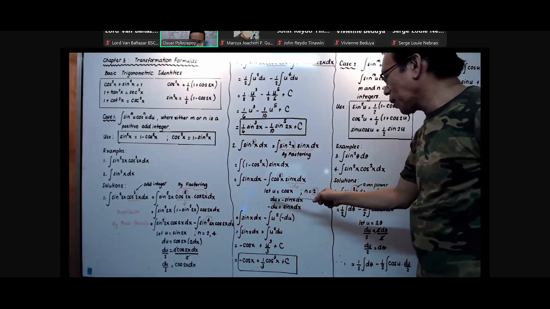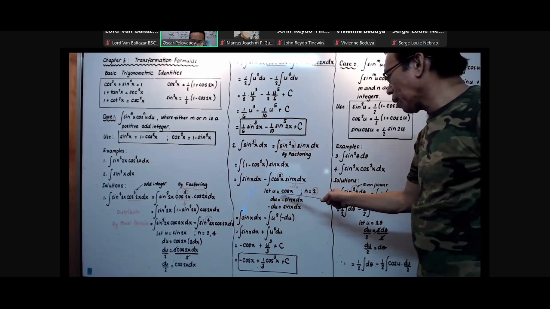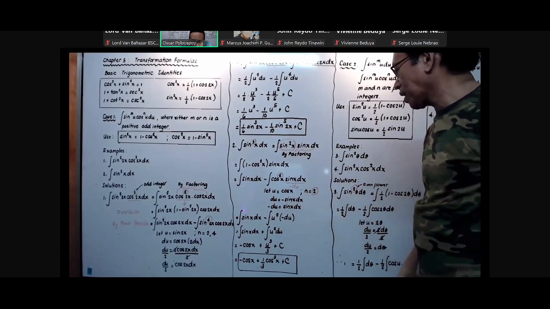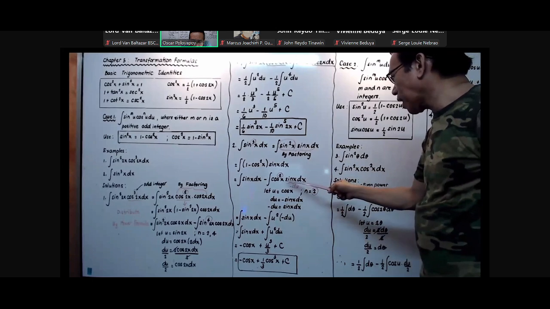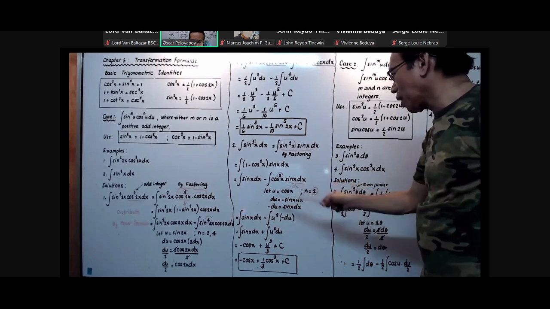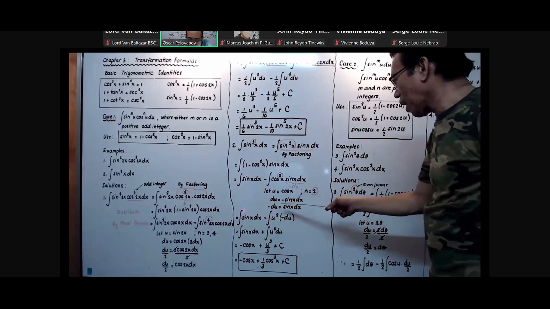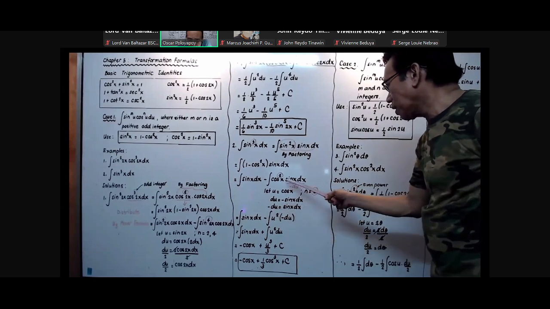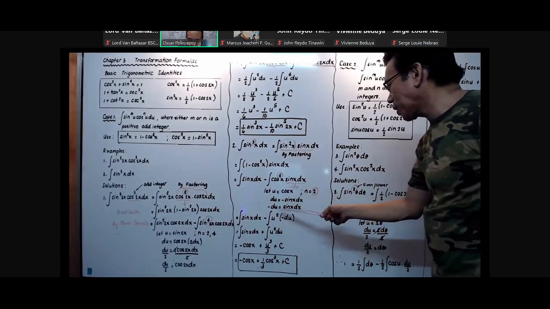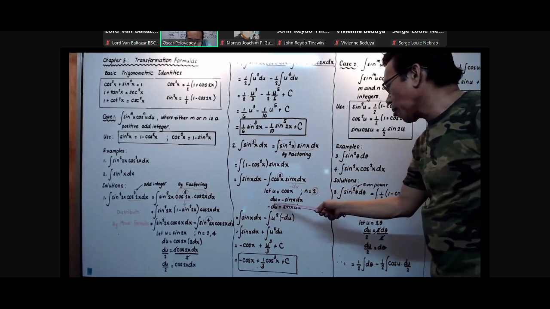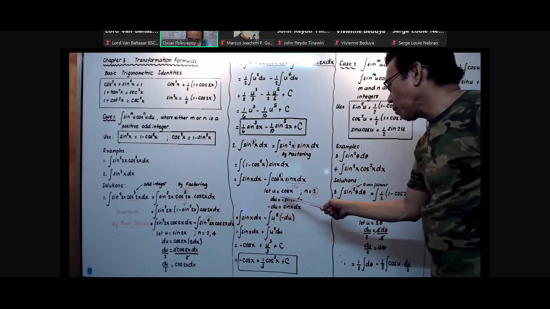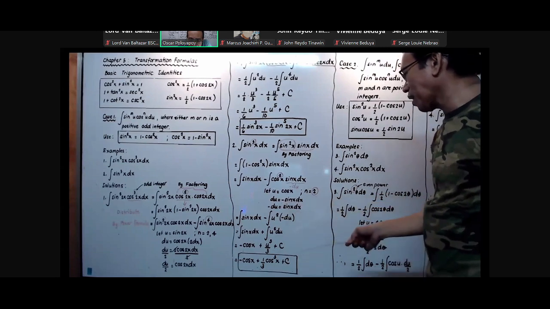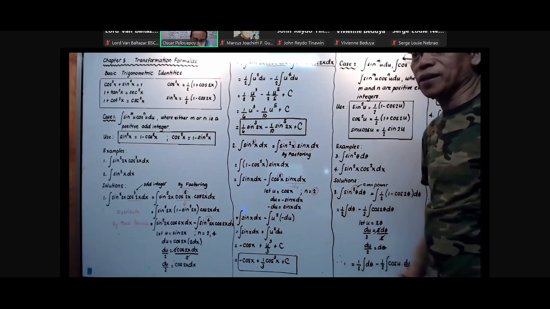Taking the derivative of u, derivative of cosine is negative sine x dx. And thus, we have sine x dx, which is a combination of cosine squared x. Since this is negative, we are going to multiply both sides by negative. So negative du equals sine x dx.